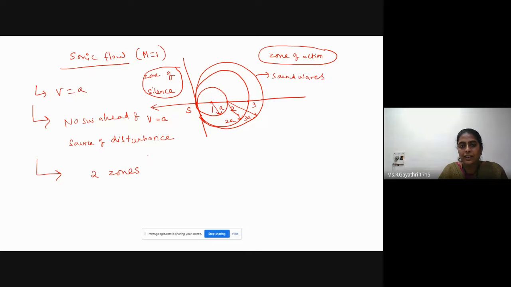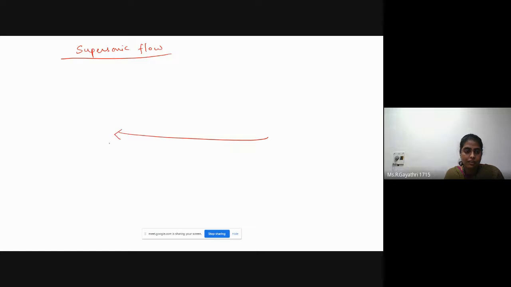Okay, next point. Supersonic flow. This is very important. Supersonic flow. This is the source of disturbance. Okay, the object is moving with a velocity V.